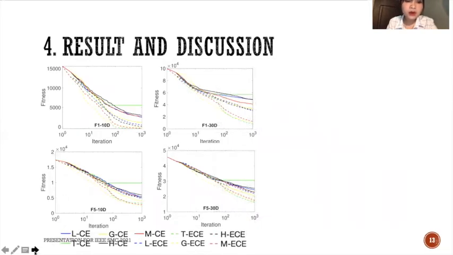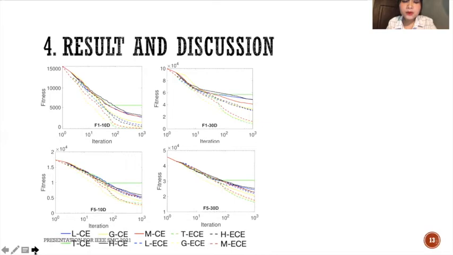Besides that, look at the convergence curve. Often we can see that the convergence curve provided by the chaotic evolution using elitism looks smoother than the one without elitism. So the elite strategy helps the algorithm balance its exploration and exploitation capability, since we just use the number of times to randomly choose the elite individuals equal to population size over 10. So in the first few iterations, the result of the chaotic evolution using elitism is not as good as the one without elitism. However, with the help of the elitism,